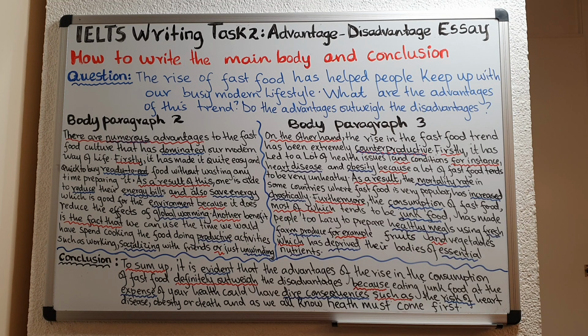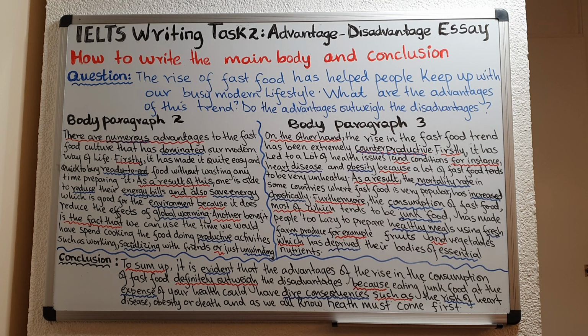So that part means that nowadays there are a lot of fast food outlets or restaurants. And that has been fantastic because it has helped people to cope with our busy modern lifestyle when you have so many things to do and you don't have time to cook. So a fast food restaurant comes in very handy.